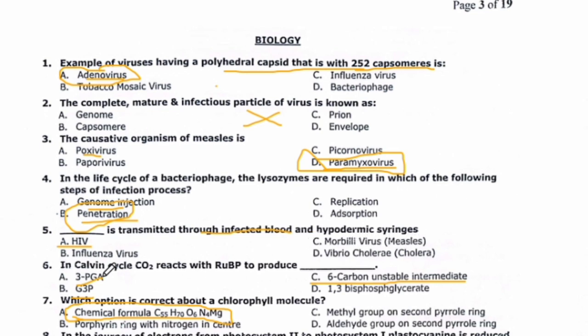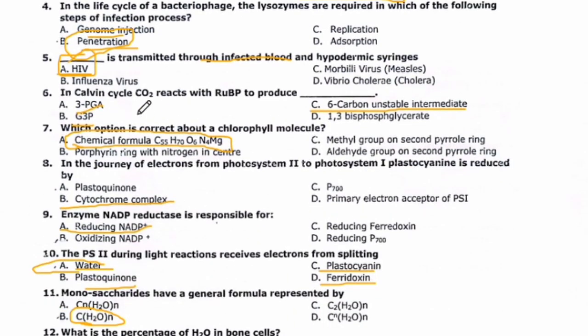Dash is transmitted through infected blood and hypodermic syringes: HIV, measles, influenza virus or Vibrio cholera. So the right answer is HIV. HIV is transmitted through infected blood and hypodermic syringes.